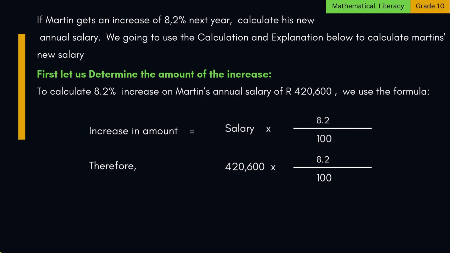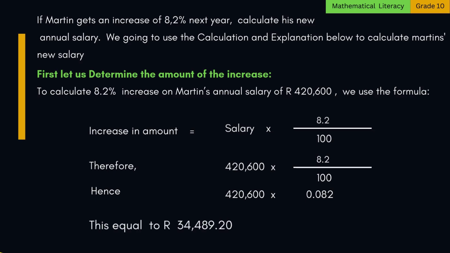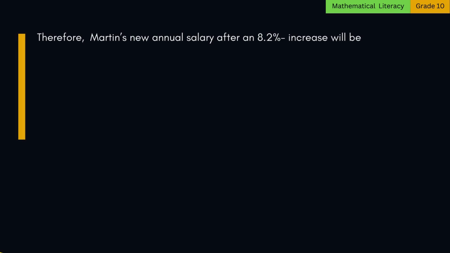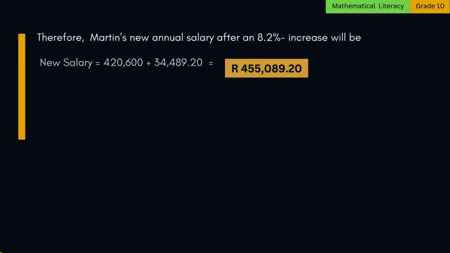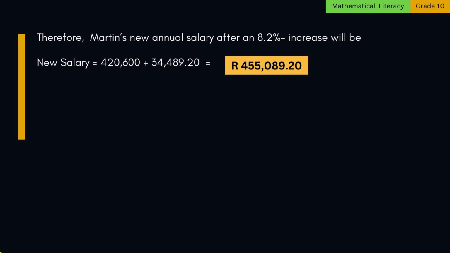420,600 times 8.2 divided by 100. Hence, increase in amount is equal to 420,600 times 0.082. This is equal to 34,489 rands and 20 cents. Therefore, Martin's new annual salary, after an 8.2% increase, will be 455,089 rands and 20 cents.